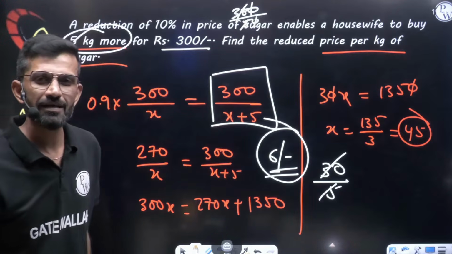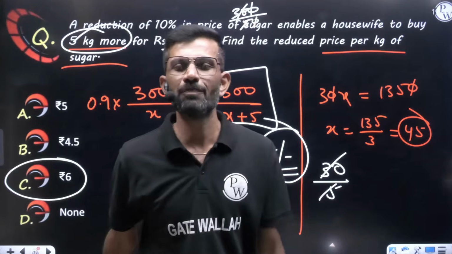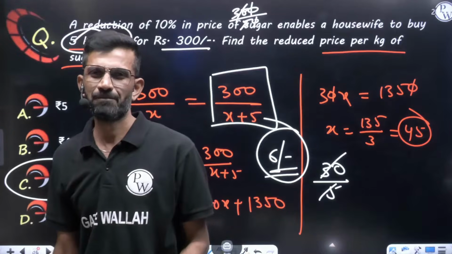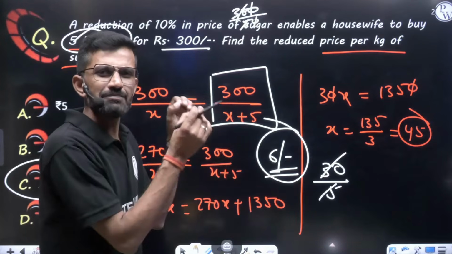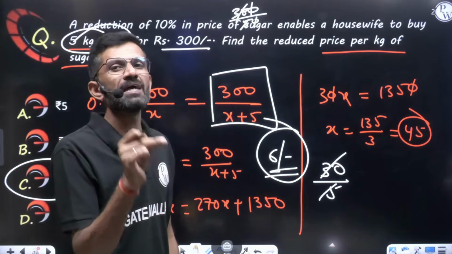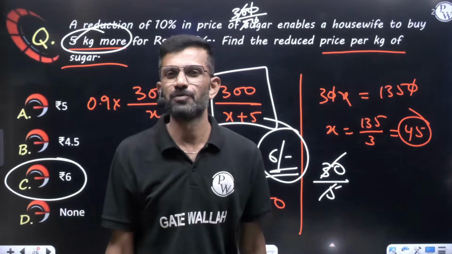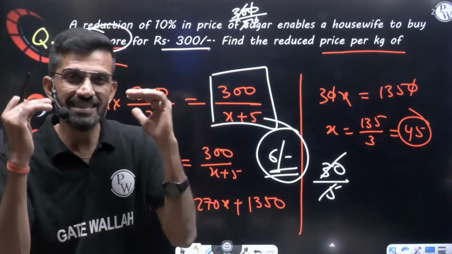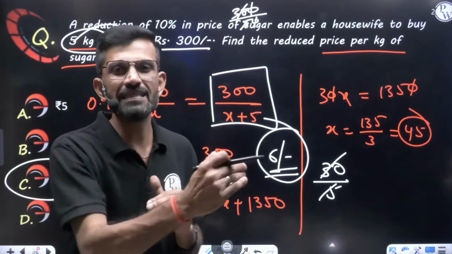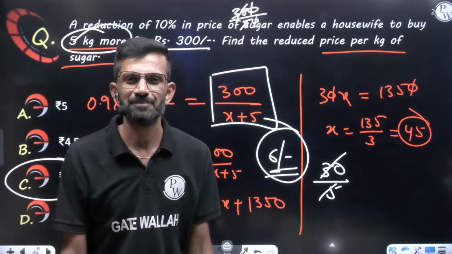As simple as that. If you understand the flavor of aptitude, my dear friend, it will be very simple. No doubt, because we are habituated to all these equations and everything. I am telling you the equation, but my overall motto is to make you aware of what exactly the flavor of aptitude is. In a single day, I cannot bring you to aptitude, but at least I can show you the path. If you think in this way, that is aptitude. That is the difference between maths and aptitude.